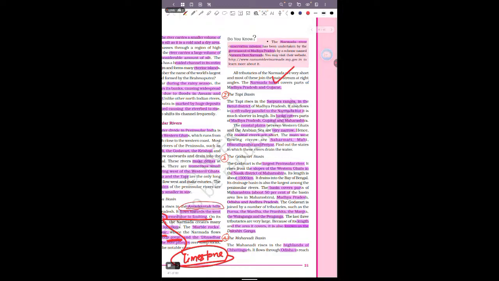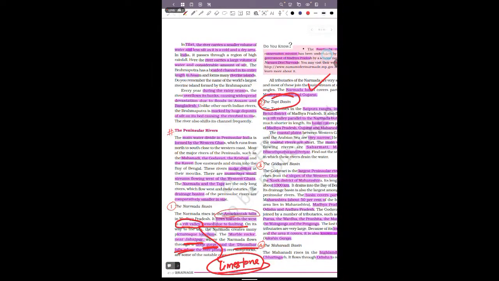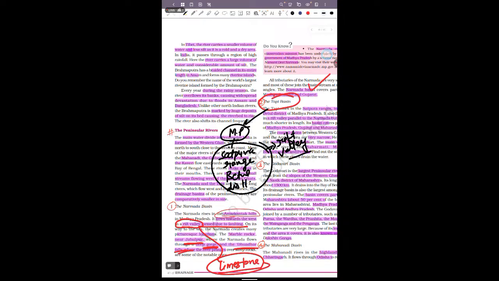If I'll say, we'll see the Tapti basin, the Tapi river. If we talk about the origin of the Tapi river, its origin is also in Madhya Pradesh, but in the Satpura range, in the Betul district. It also flows through the Rift Valley and meets with the Arabian Sea.